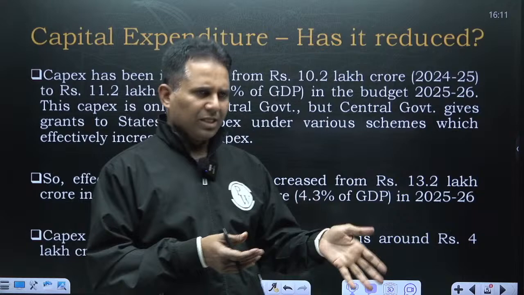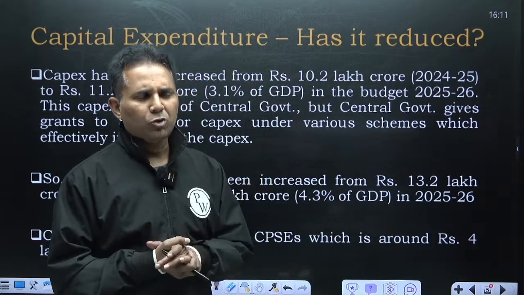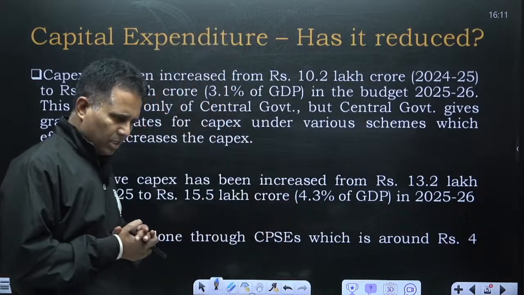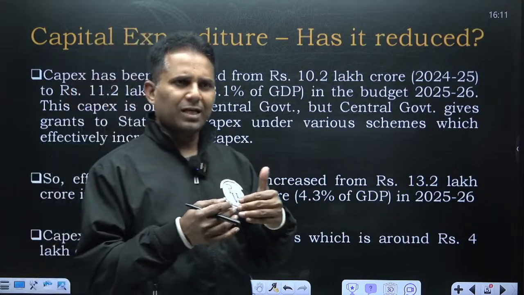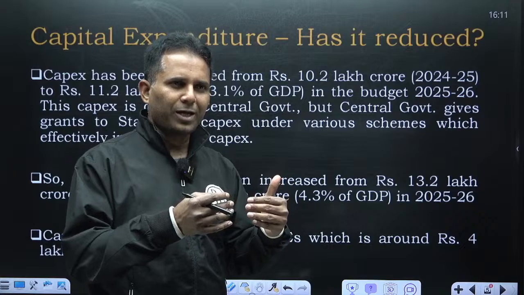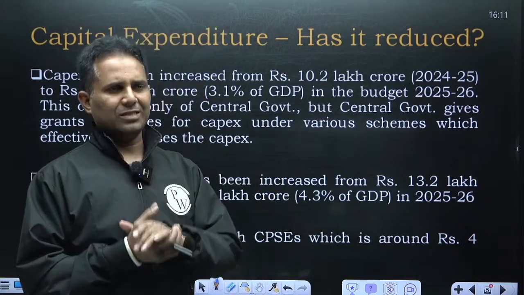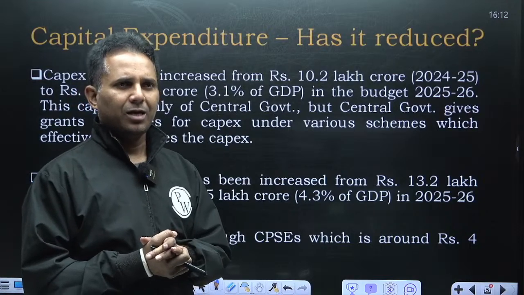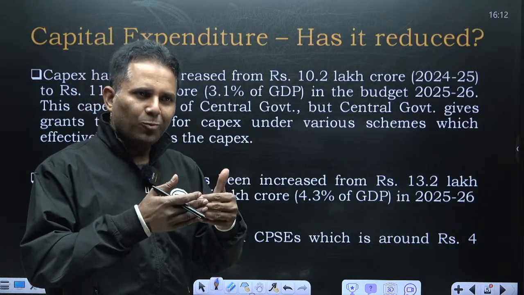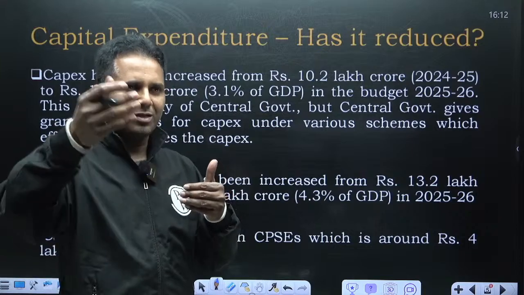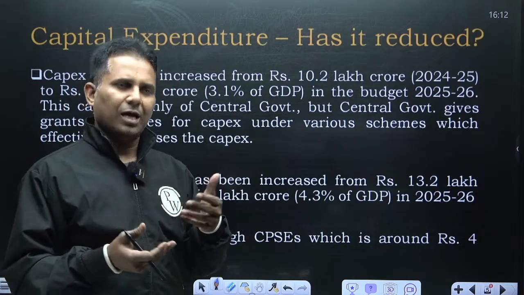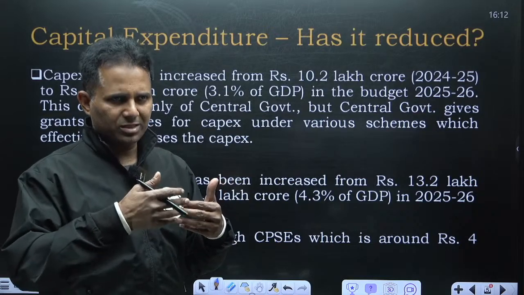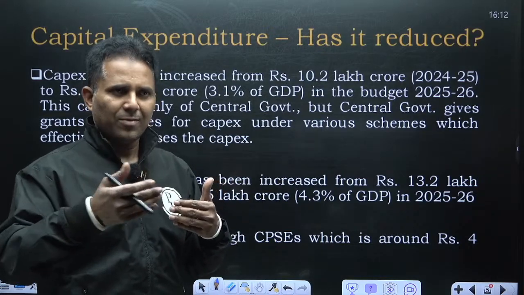So this year the capital expenditure is approximately 10.2 lakh crore, which is around 3.1% of GDP. Now everyone was expecting that this year also it is going to grow by 20-30%. That has not happened. But you must appreciate that it cannot grow 20-30% for a long period of time. Earlier our capital expenditure was less, so for 4-5 years government increased it by 20-30%. But every year it can't grow.